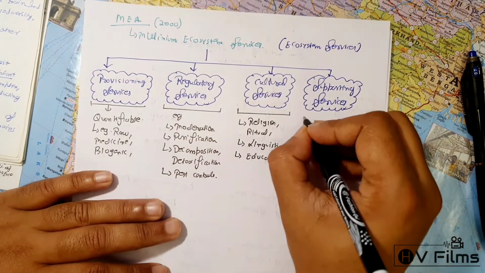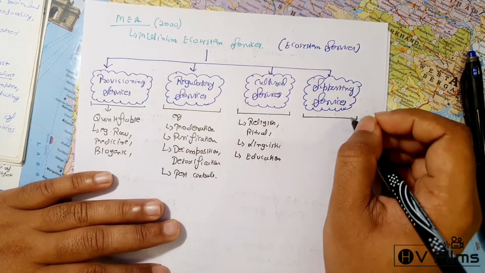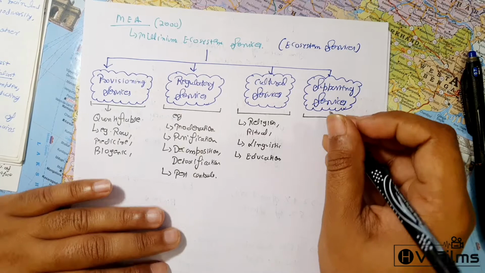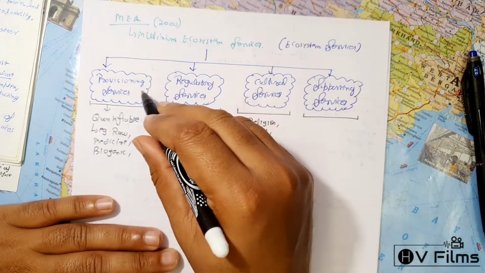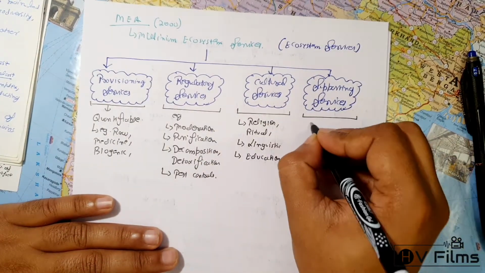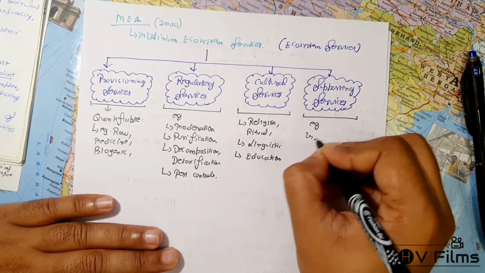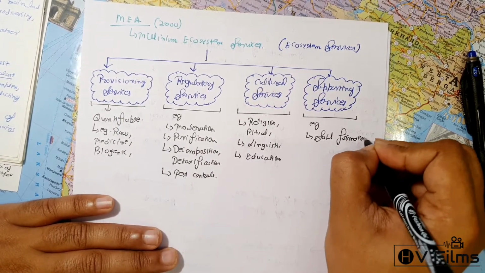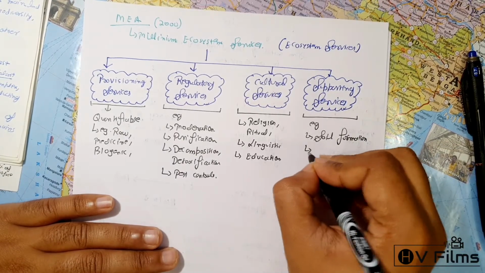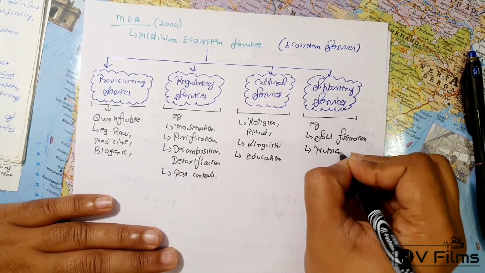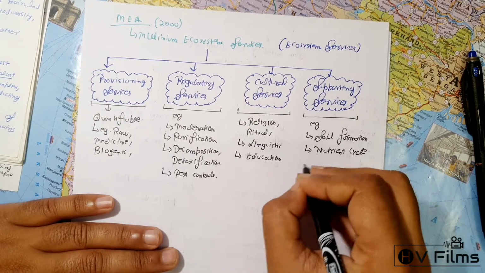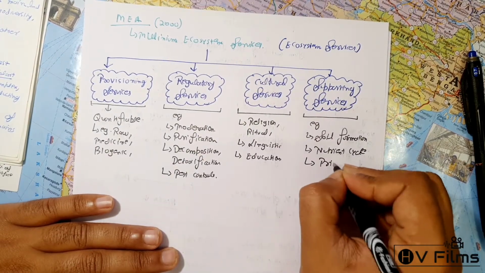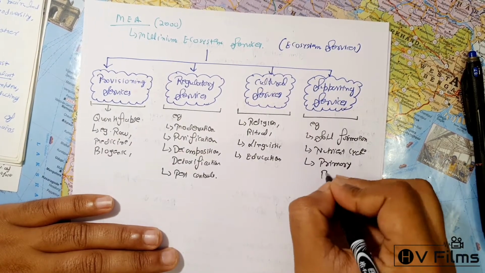And then the supporting services. These are those services which support all these previous three of them. For example, soil formation and nutrient cycle. Similarly, it can be the primary production too.